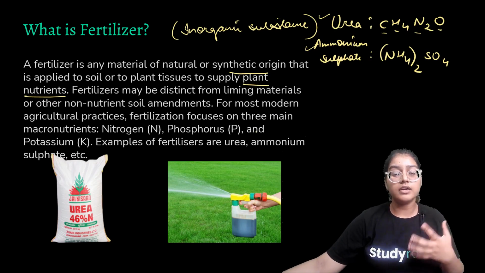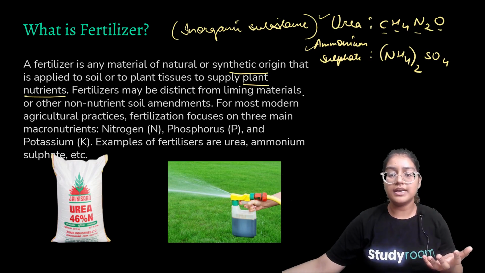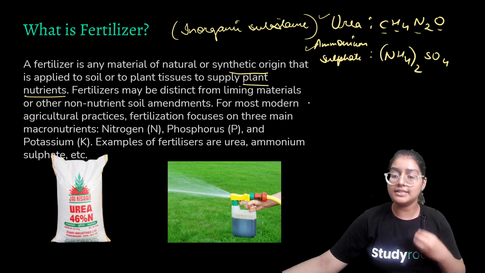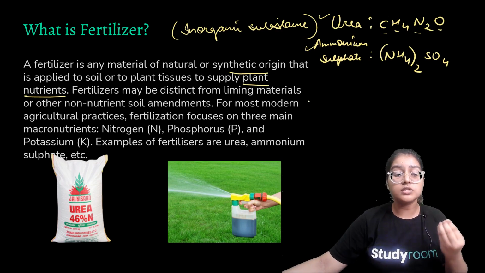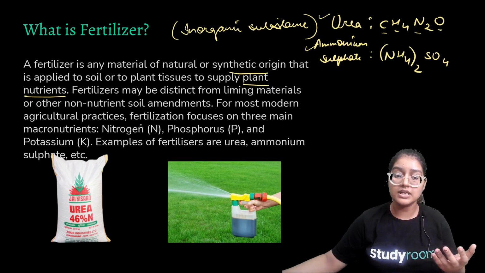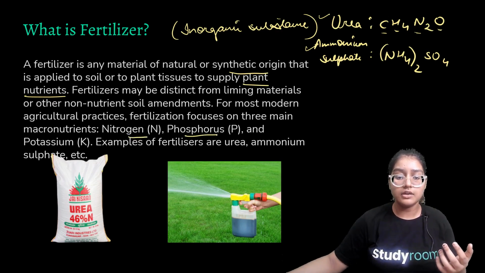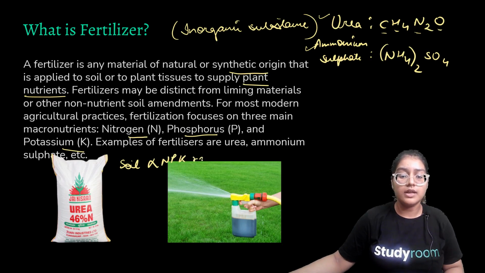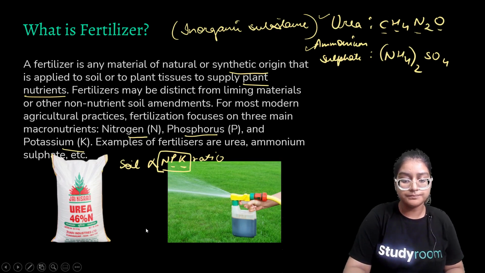And what other function does it do? Fertilizers increase the soil fertility by enhancing soil nutrients. So what major soil nutrients does it enhance? It enhances nitrogen, phosphorus and potassium. So soil is directly linked to the NPK ratio. N means nitrogen, P means phosphorus, and K means potassium. So it's important that we ensure that these three macronutrients are present in good quantity in our soil.